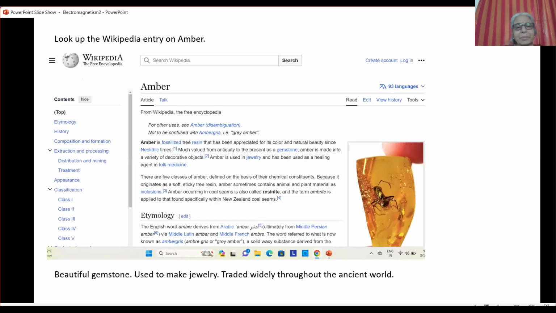Okay. So what is amber? The Greeks rubbed amber. Amber is a fossilized gum. When the gum of trees falls on the ground and goes underground, over thousands and millions of years, it hardens and becomes a yellow stony material. It looks very beautiful. It's used for making gems. And this was a very precious commodity. It was traded throughout the ancient world. People used to buy it for jewelry and send it over long distances.